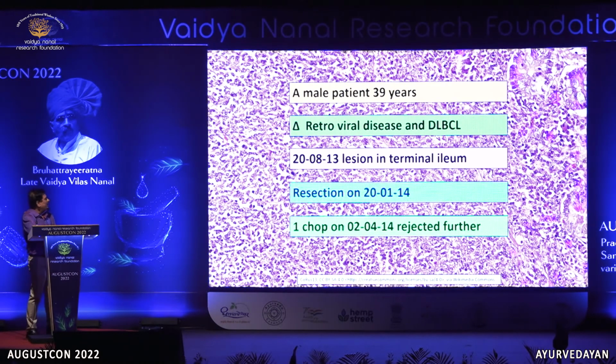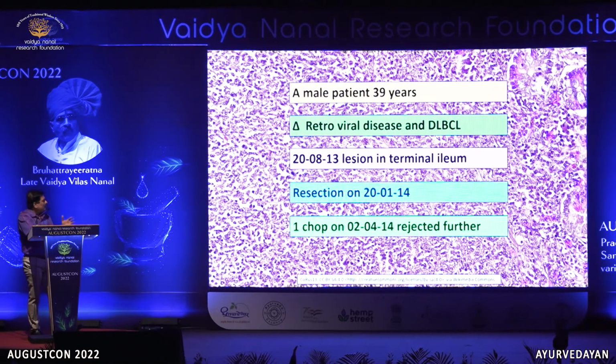A male patient of 39 years. He was diagnosed as retroviral disease, that means AIDS. He was also having AIDS, and he was also diagnosed as having diffuse large B-cell lymphoma. Already he was diagnosed and then he came to me. In 2013, a lesion was found in the terminal ileum, and that was resected on 20th January 2014. And then they planned for CHOP, that means 4 drugs are taken, and through that chemotherapy is given. That was planned for that patient.